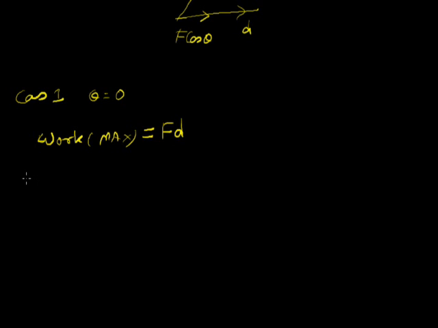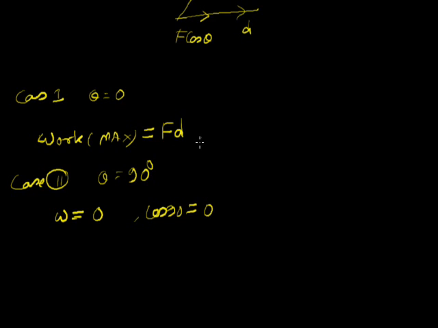Similarly, in case second, theta is equal to 90 degrees, the work done will be 0, because cos 90 is equal to 0. So the work is 0 when the angle between them is 90 degrees.